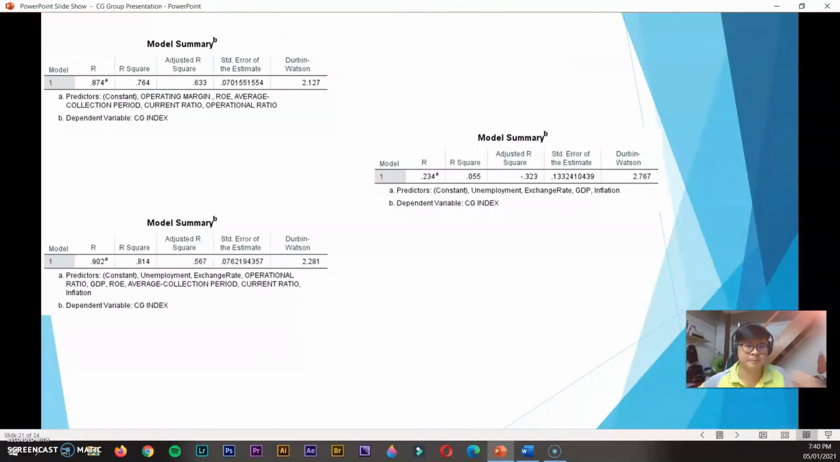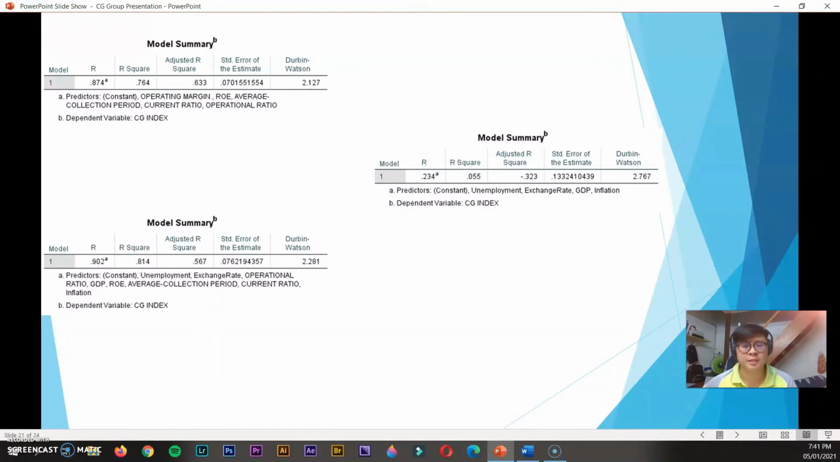For the next slides, the top left demonstrates the internal factor variables that most significantly affect manufacturing industry corporate governance, namely CG index, from 2015 to 2019. It has an adjusted R-square value of 0.633 and a Durbin-Watson of 2.127. The remainder of 0.367 of adjusted R-square is acceptable to be qualified.